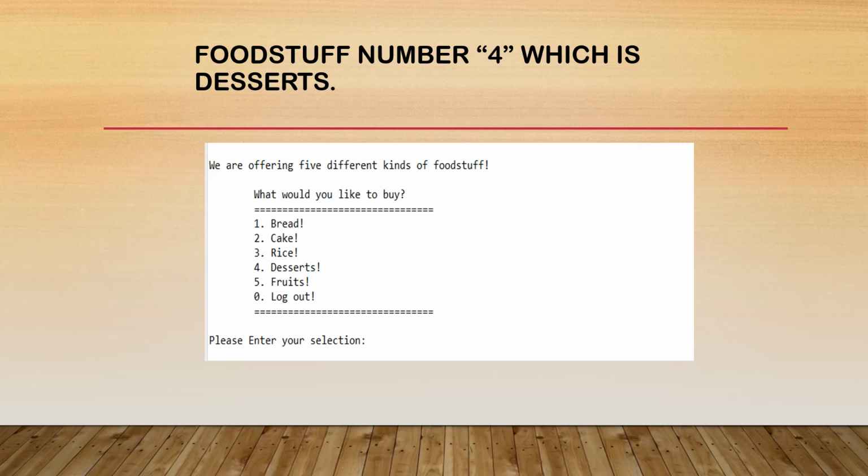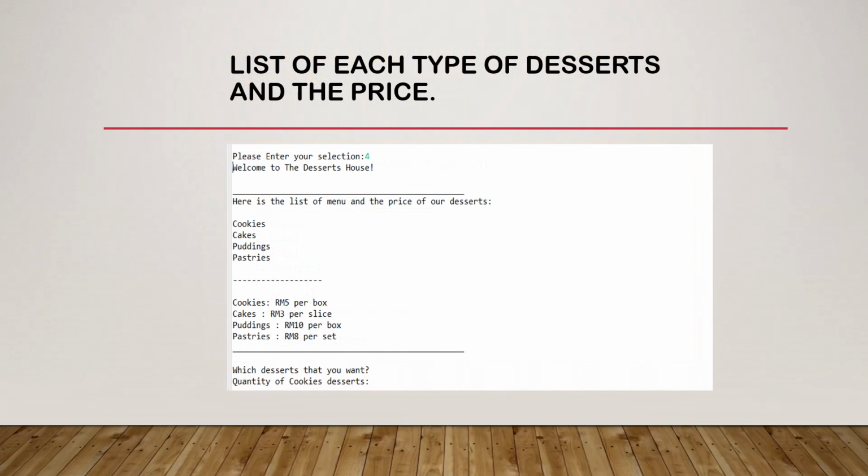After buying rice by selecting 3, let us have a look at foodstuff number 4, which is desserts. The user may insert 4 for buying desserts in the system. After that, the system will show the list of each type of desserts that are available. It also shows the price of each of these desserts. Then the system will ask which desserts the user wants to buy, and the user needs to insert the quantity of each dessert they want to buy.